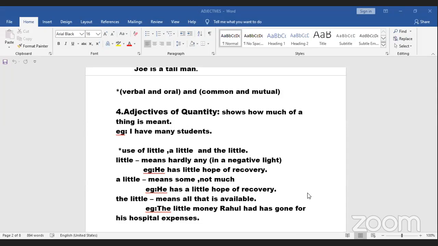Similarly, we also use few. Few, a few, and the few. Where the difference lies is that there is little milk in the bottle. There is little milk in the bottle means there must be some, but almost zero. I'm telling it in a negative light. If I want some milk, and I'm asking you, is there any milk? Then you tell me there is little milk in the bottle.